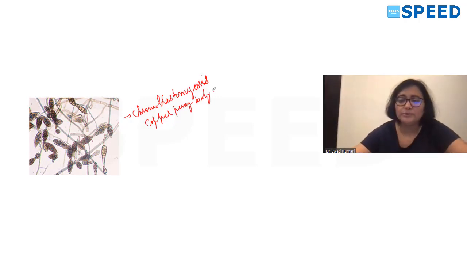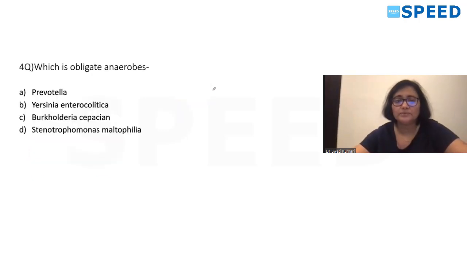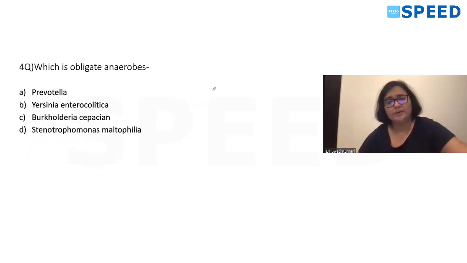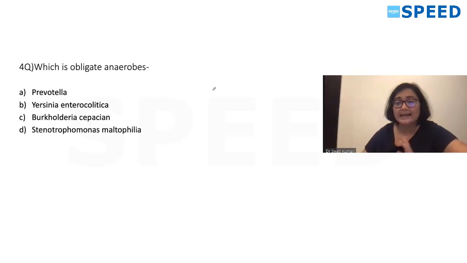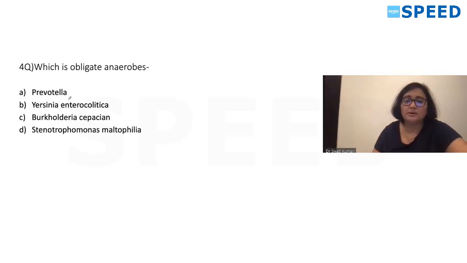Now we'll move to next question. Which is obligate anaerobe? You get a plenty of question on anaerobe, so you have to learn their classification properly. So first we'll go to answer first, then we'll come to discussion. So correct answer for this is your Prevotella. Why we are excluding other option?